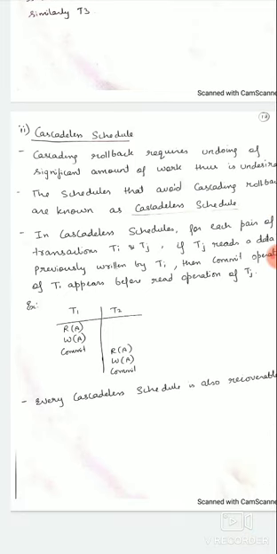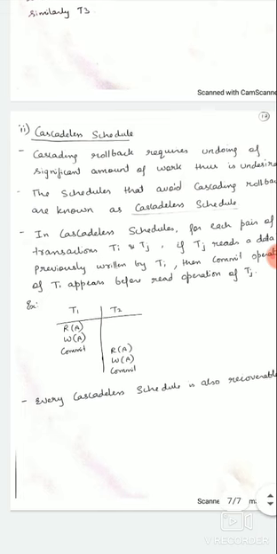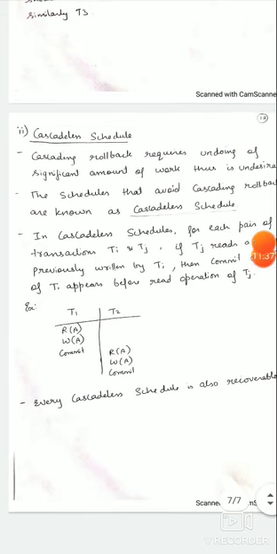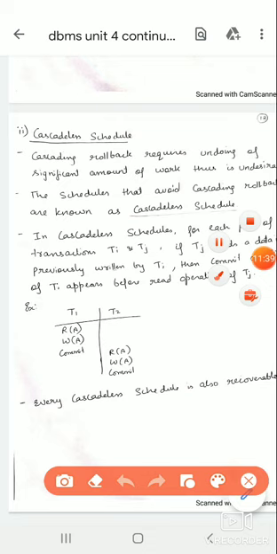How can we avoid cascading rollback? A simple example: just after each transaction, we commit it. If we commit, it will be reflected on our disk. If you read a value, then write, then we commit it. Then this committed value of A is read in another transaction, the operation is performed, then commit.